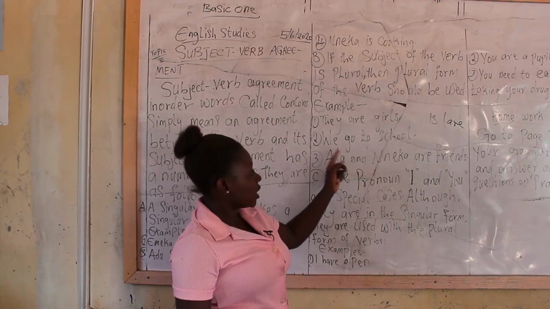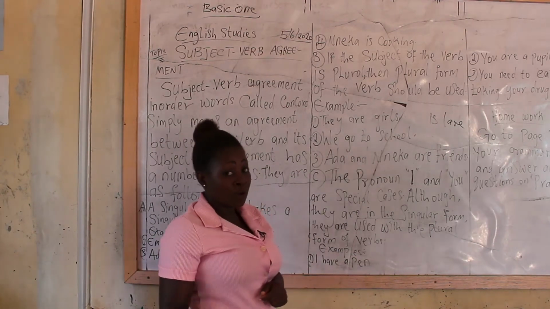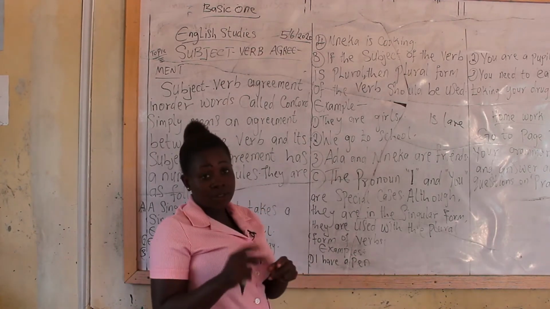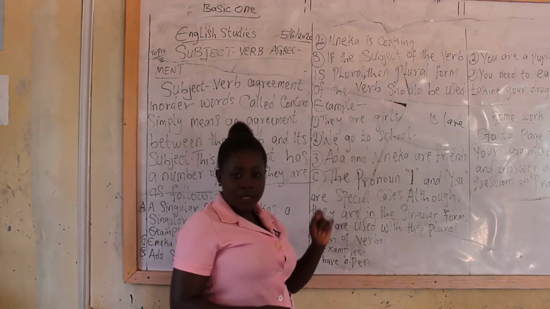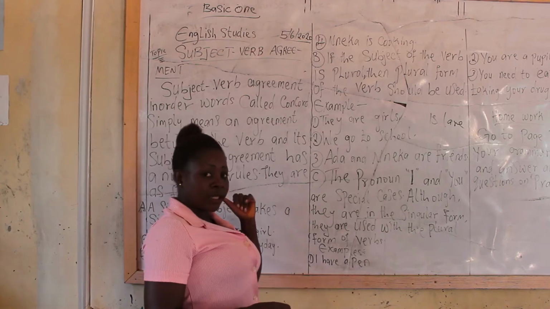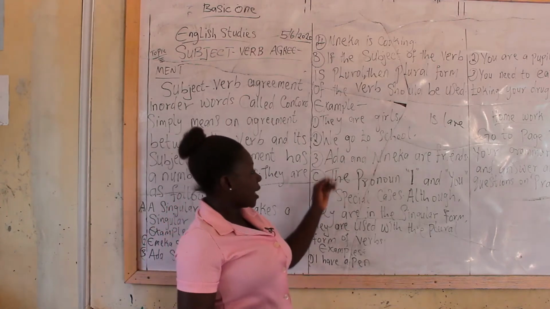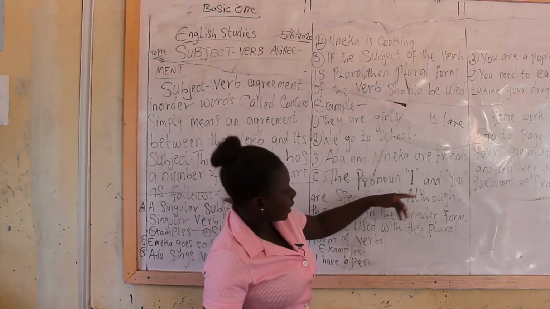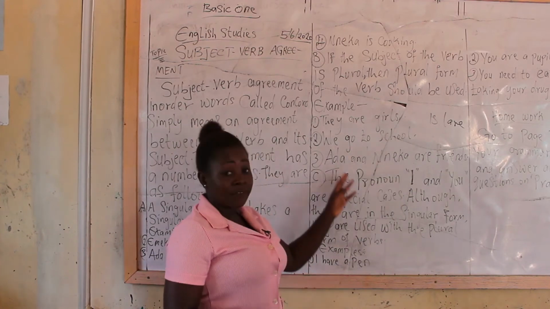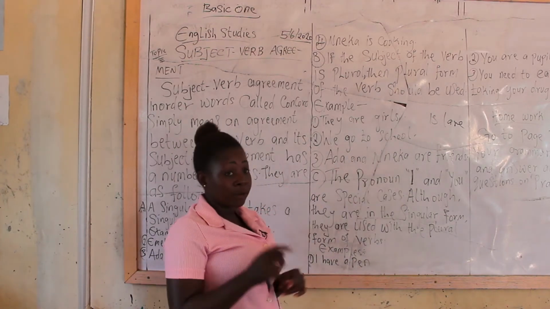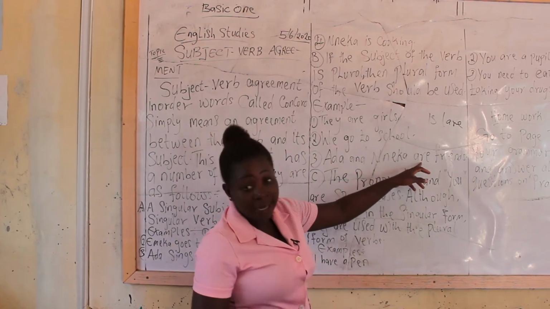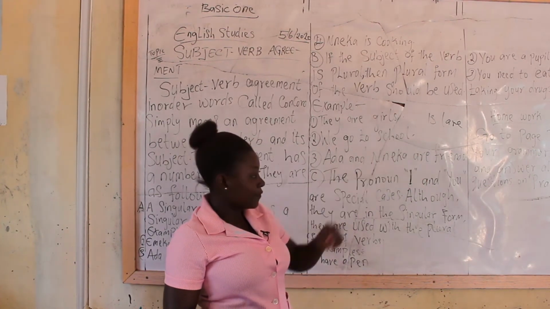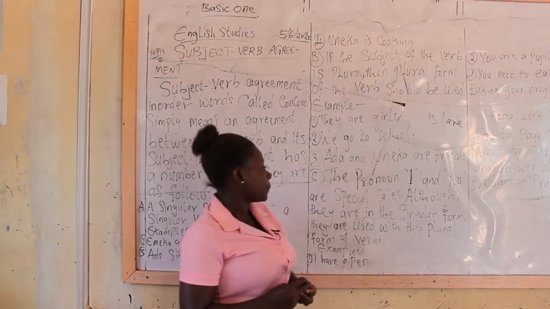Number 2, we go to school. We is not talking about one person, rather it's talking about more than one. That's why we used go instead of goes, as you saw in the first row. Ada and Nneka are friends. We are referring to 2 persons, which is plural. So a plural subject will be followed by a plural verb, which is are.